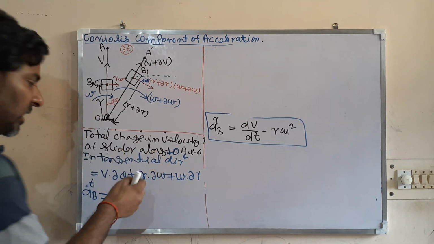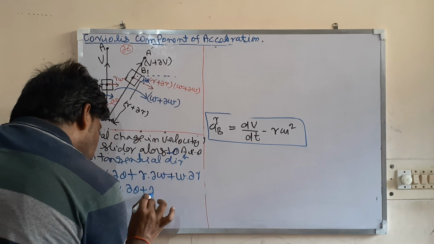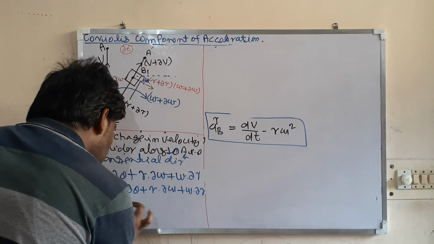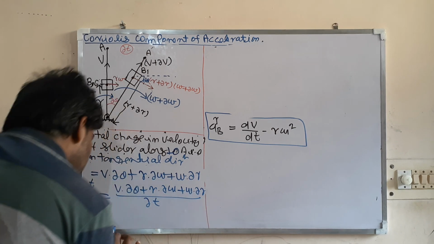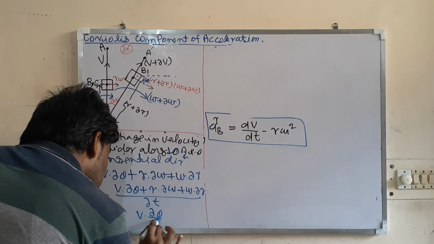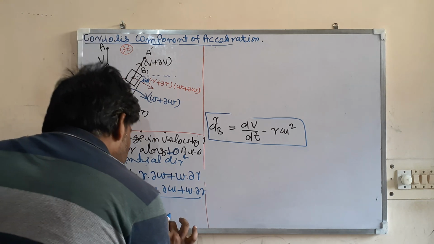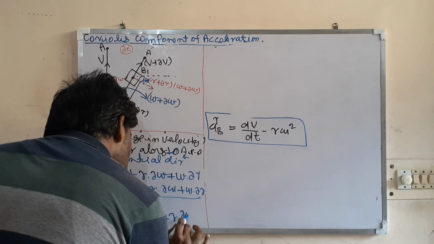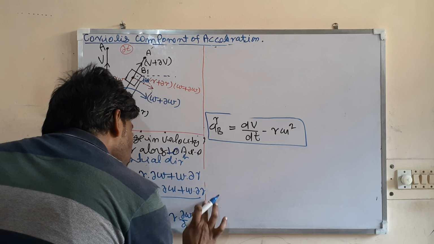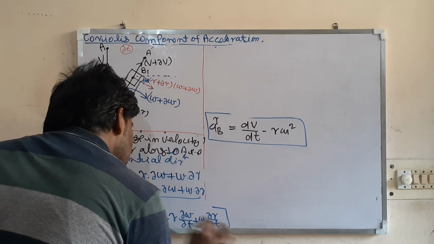Change in velocity divided by time: V del theta plus r del omega plus omega del r, divided by del t.